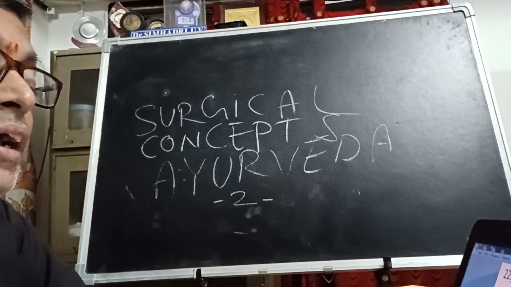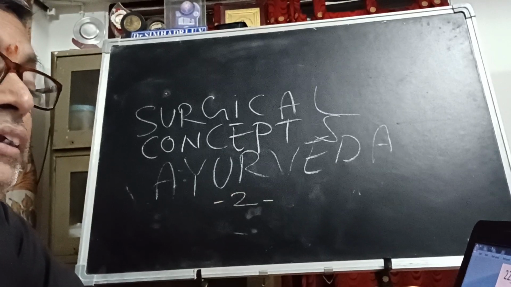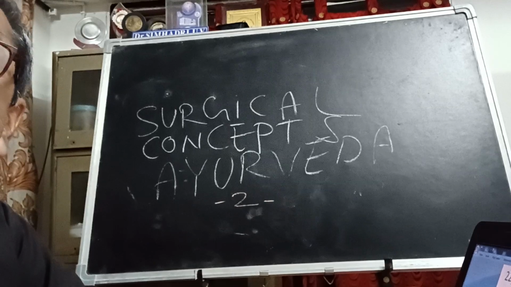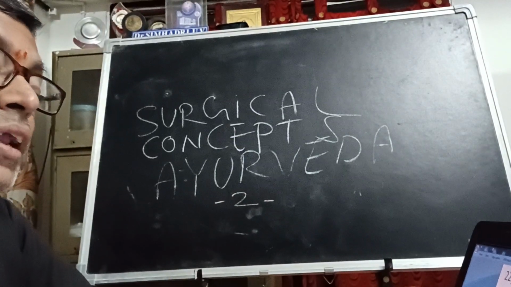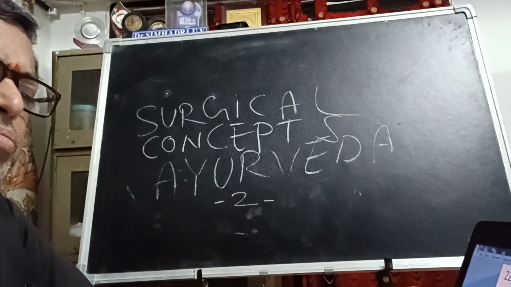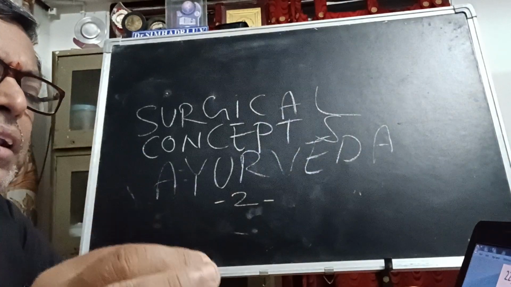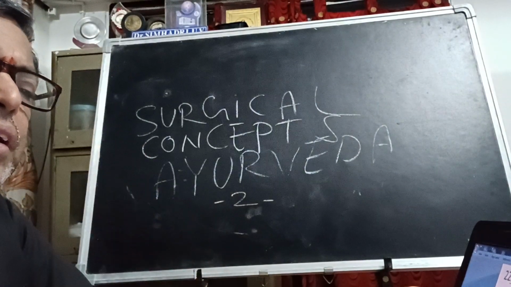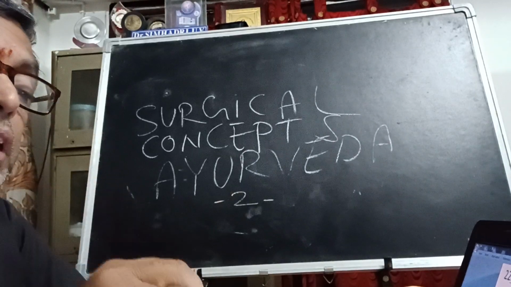Next, different surgical processes, Shastra Vidhi, mentioned in chapter 25 of Sushruta Sutrasthana. See, how many steps are there? What are the procedures? What is done prior to surgery, during surgery, after surgery? What do we require? What type of instruments do we require?